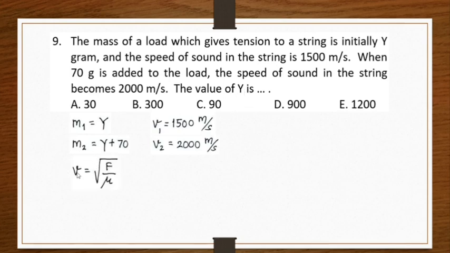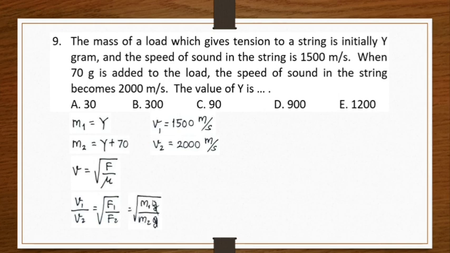We know this equation, V is equal to the square root of F over mu. So V1 over V2 is equal to the square root of F1 over F2. And then we are using the same string, so mu is the same, so we can cross it out. And then F is the tension.